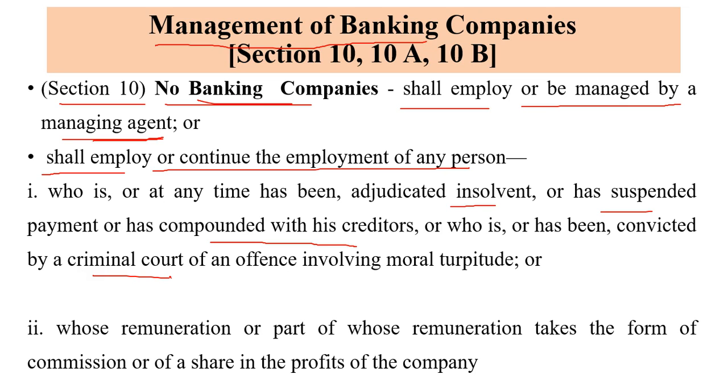So if any person is insolvent or bankrupt, or has any criminal records, these people are not allowed to work with a banking company, and the banking company should not employ them. Second, persons whose remuneration or part of whose remuneration takes the form of commission or share in the profit of the company are also not allowed to work with the banking company, and the banking company should not employ them. So section 10 deals with the restrictions on employment.